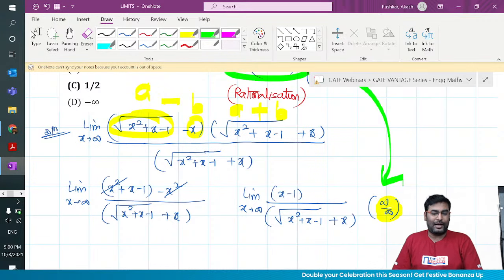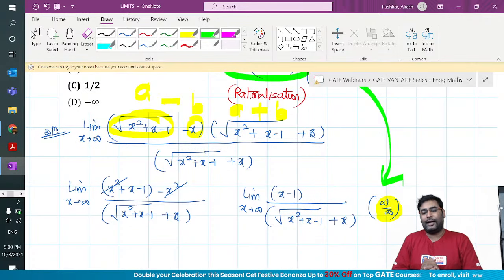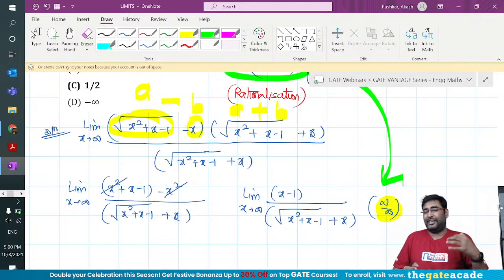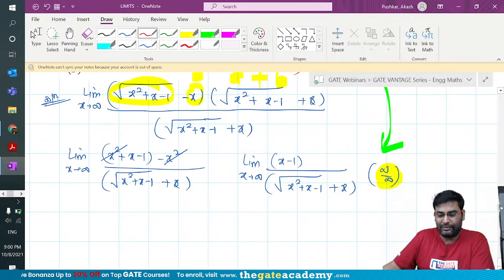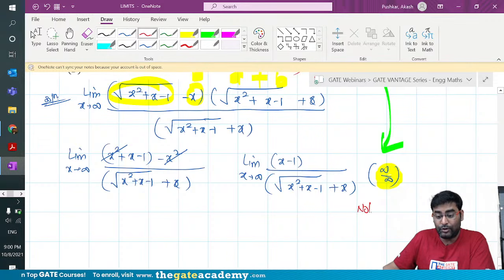Do you think we should apply L'Hôpital's rule here, guys? I don't think so, because differentiating the root is awful. So what is the cool technique here in the infinity by infinity form? Let me write it as an important note.